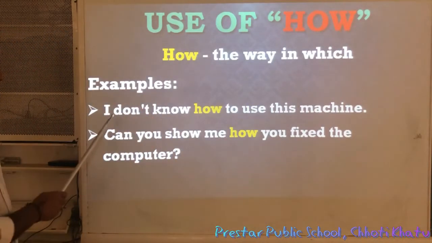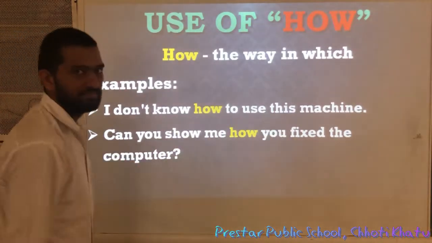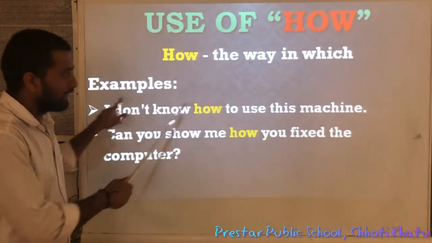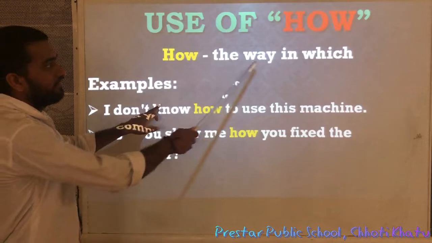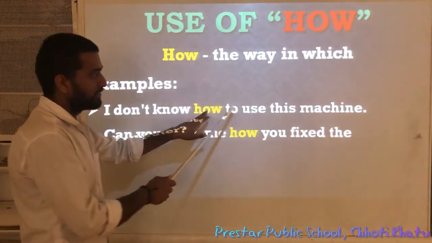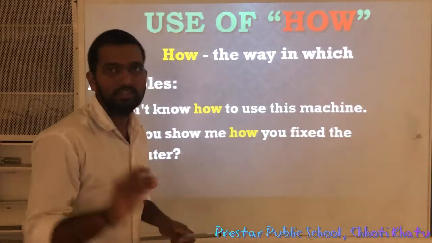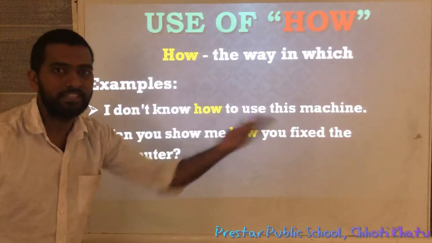See, I don't know how to use this machine. Means I don't know how to use this machine. I don't know the way in which, means how, to use this machine. In which way we have to use this machine, I don't know. So how means the way in which.